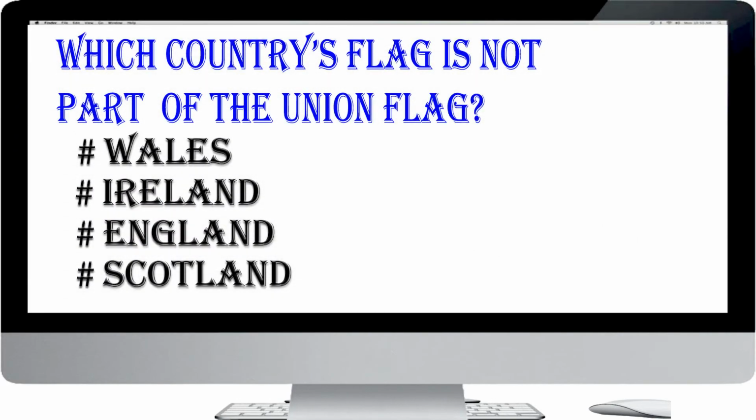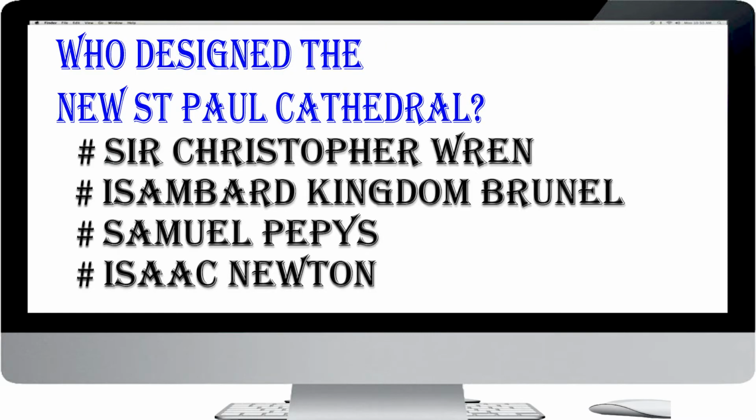Which country's flag is not part of the Union flag? Wales, Ireland, England, Scotland. The answer is Wales. The Welsh dragon is not part of the Union flag.